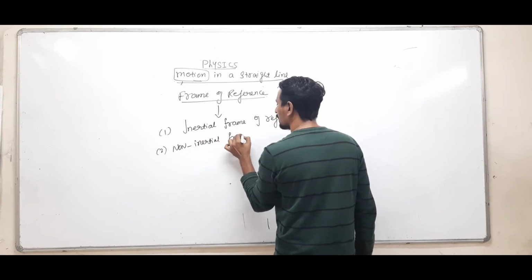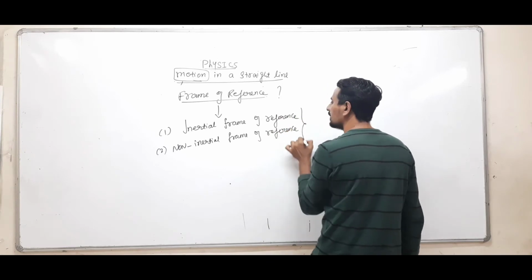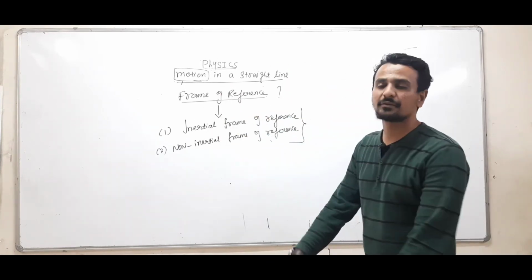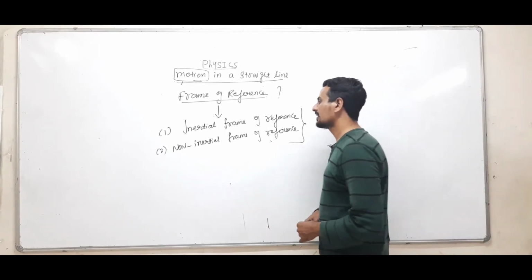Clear? These are the two frames of reference which we are going to discuss briefly in the 5th chapter, Newton's laws of motion. These are the names given to the frames of reference.